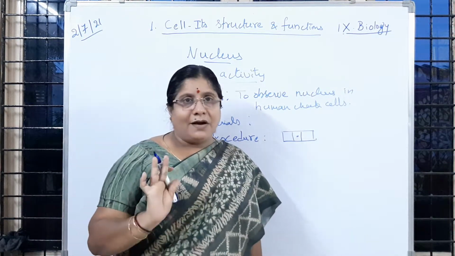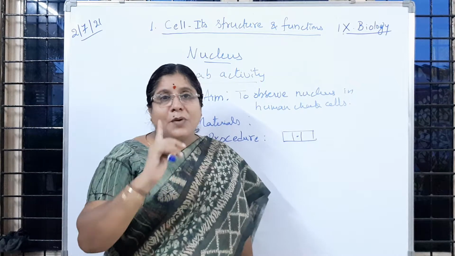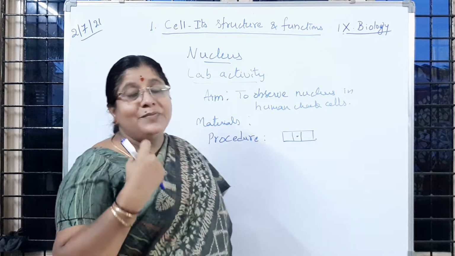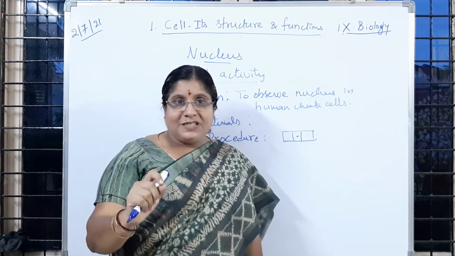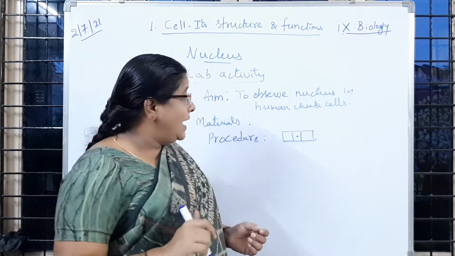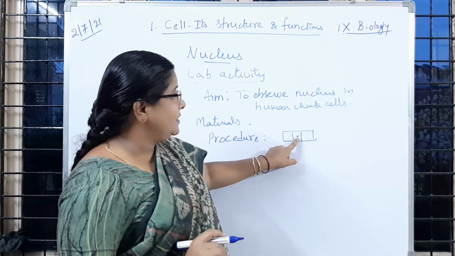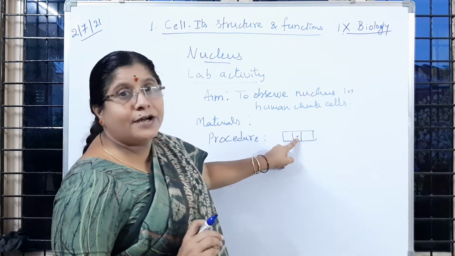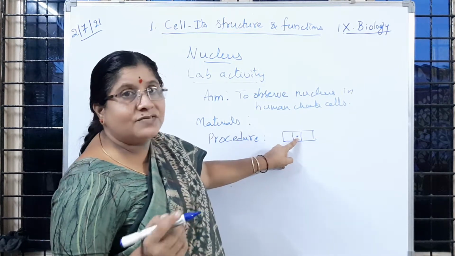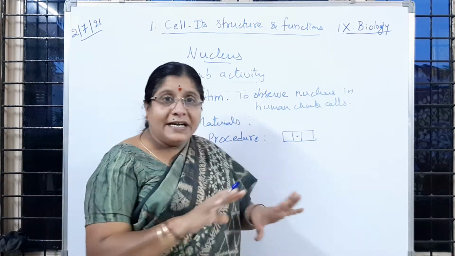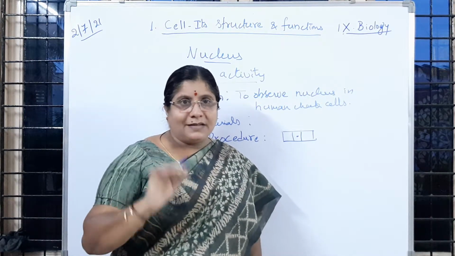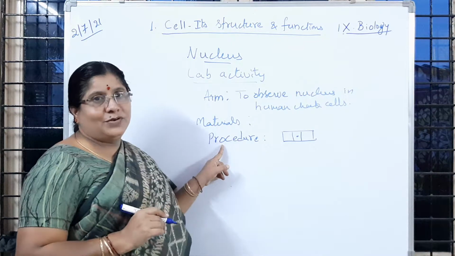So these are the steps you have to follow. Is it clear to you? Rinse the mouth thoroughly with water, then collect the epithelial cells, buccal mucosa, with the help of an ice cream stick, and transfer it to the watch glass. Clean it a little bit gently, and transfer the material to the glass slide, and put a drop of methylated spirit and saline, that is 0.1% sodium chloride solution, and spread it evenly, cover it with a cover slip, and observe it under the microscope. So these are the steps you have to follow that come under procedure. Is it clear to you?